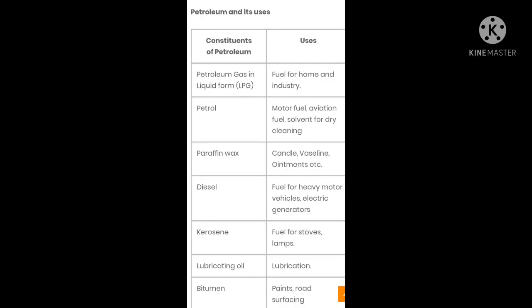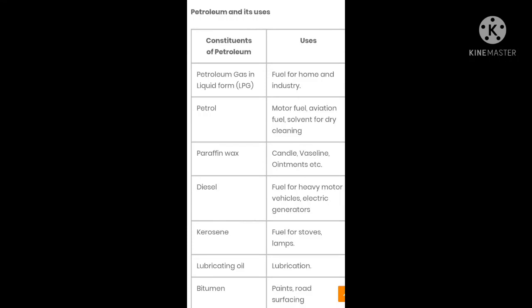The next product which we are getting is paraffin wax. Paraffin wax is used in the preparation of ointments, candles, vaseline, etc. The next one is diesel. It is also used as a fuel, but as a fuel for heavy motor vehicles, and it is also used in electric generators.